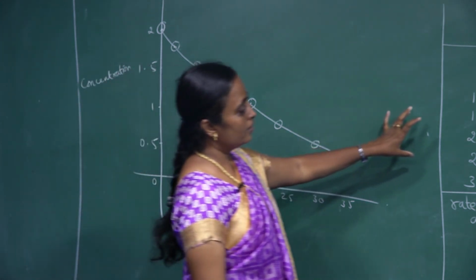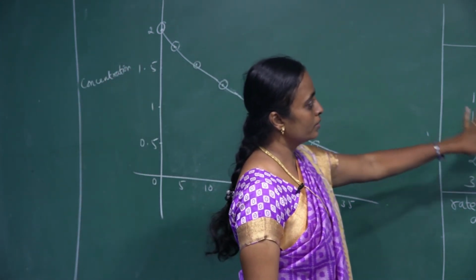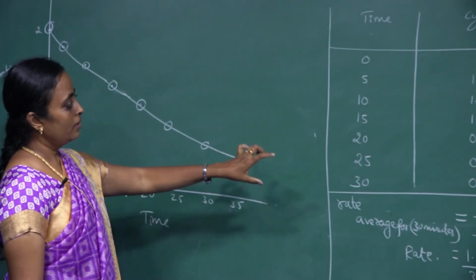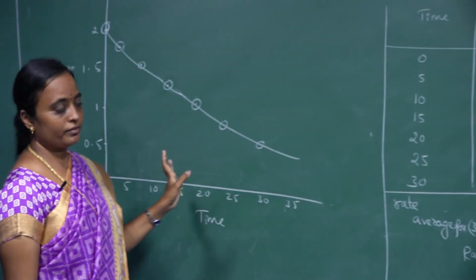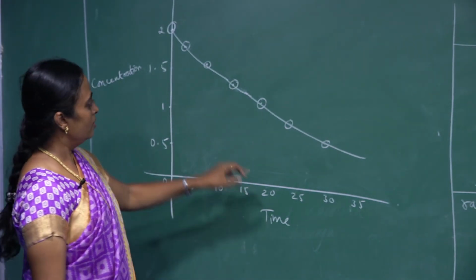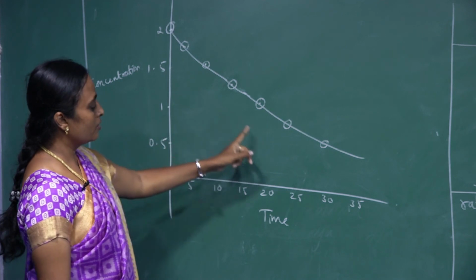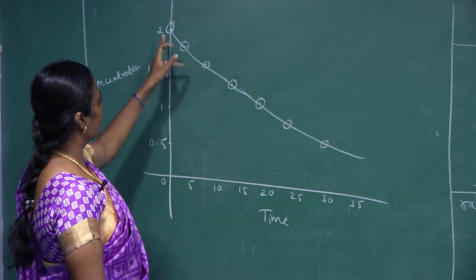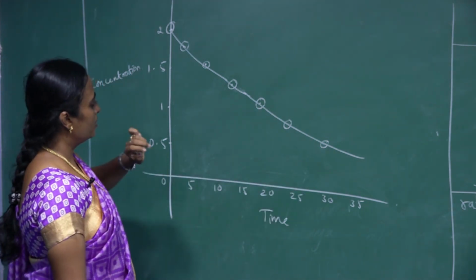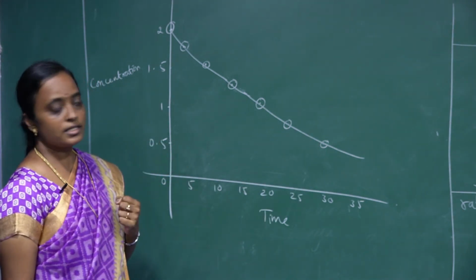If you take the time intervals with the decreasing concentration, I can draw a graph between concentration and time. If you mark the concentration against time, we get a curve-like structure.